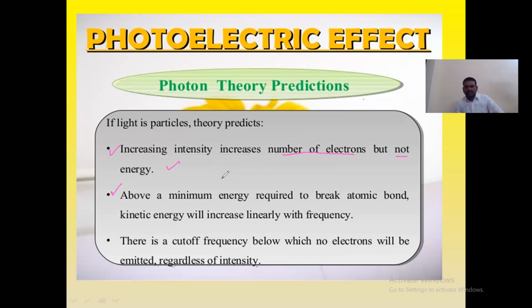So there is a cutoff frequency below which no electrons will be emitted regardless of intensity. That means if I want to send 1.9 electron volt energy, then only the electron which is present in the material can come out. If I send energy which is less than this 1.9 electron volt, then the electron in the metal cannot come out. I hope you are understanding. I have explained this previously, right? So these are the 2 theories. One is the wave theory and another one is the photon theory predictions.